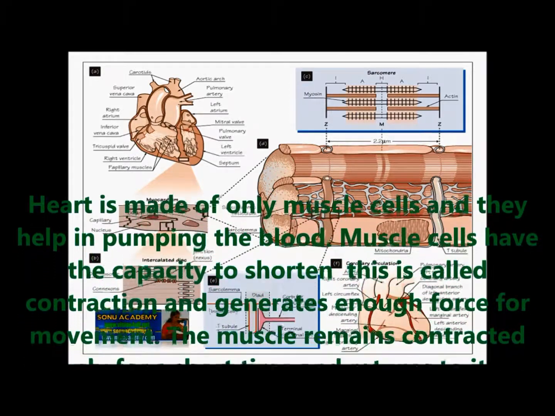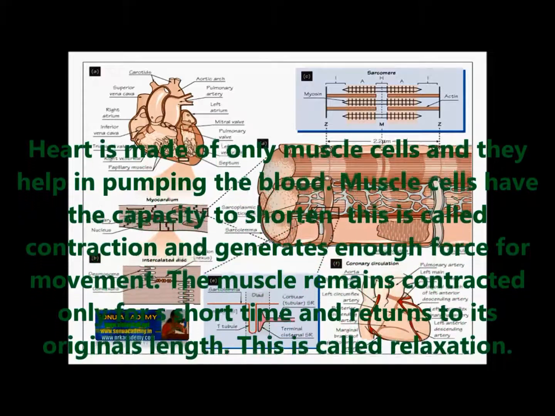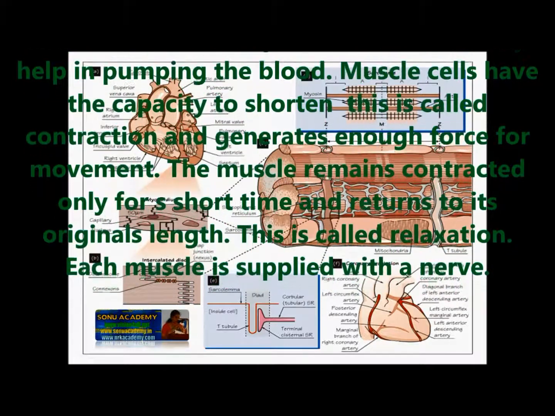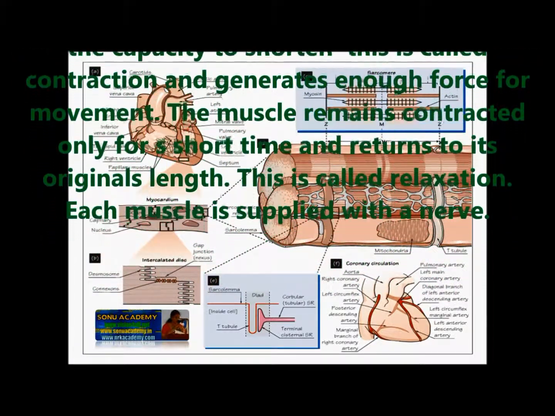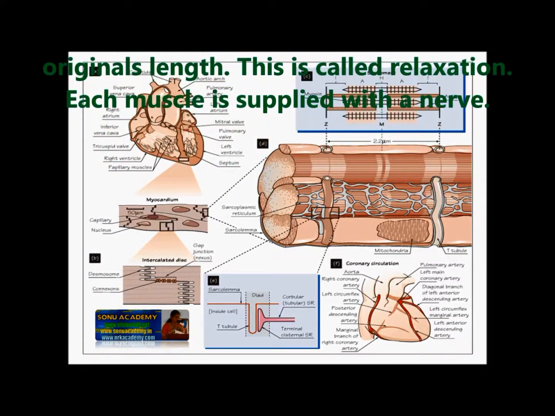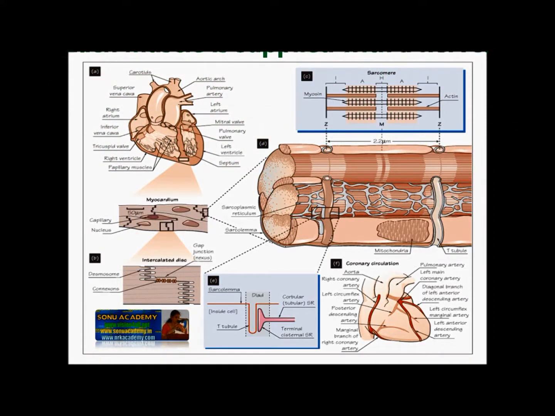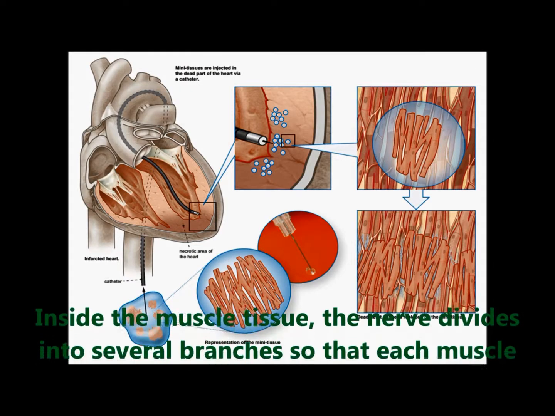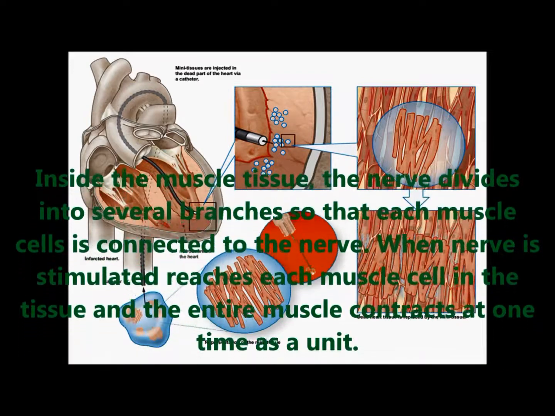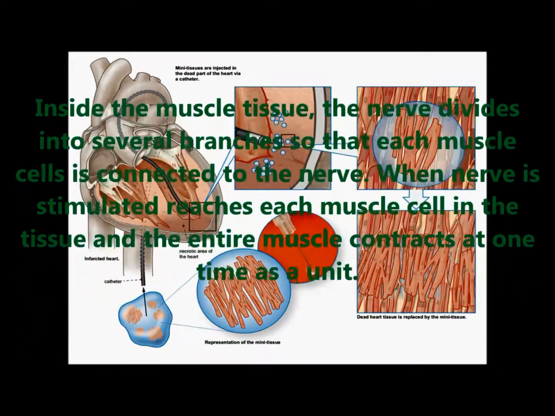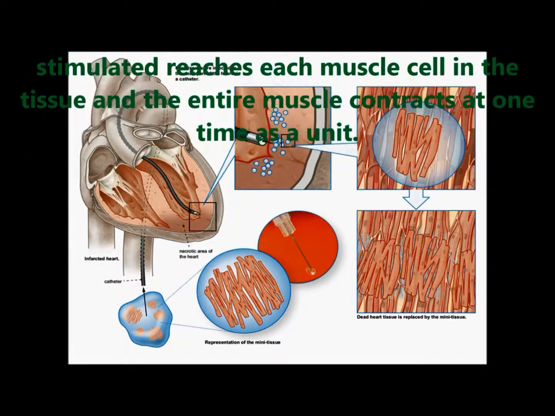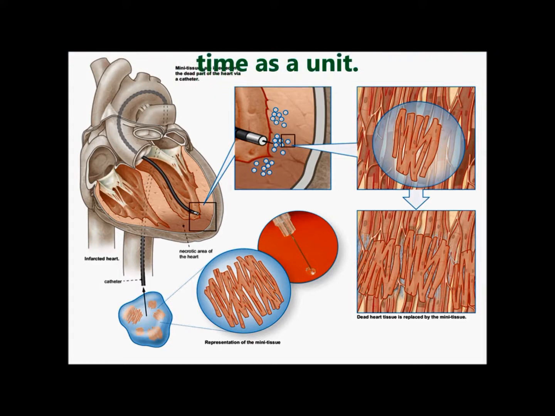Muscle cells have the capacity to shorten. This is called contraction and generates enough force for movement. The muscle remains contracted only for a short time and returns to its original length. This is called relaxation. Each muscle is supplied with a nerve. Inside the muscle tissue, the nerve divides into several branches so that each muscle cell is connected to the nerve. When the nerve is stimulated, the stimulus reaches each muscle cell in the tissue and the entire muscle contracts at one time as a unit.